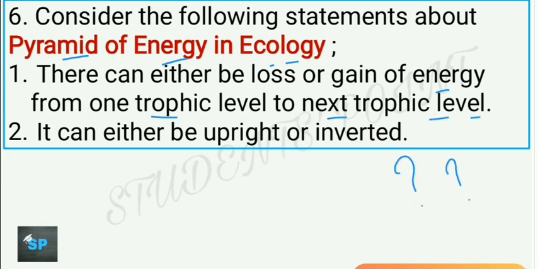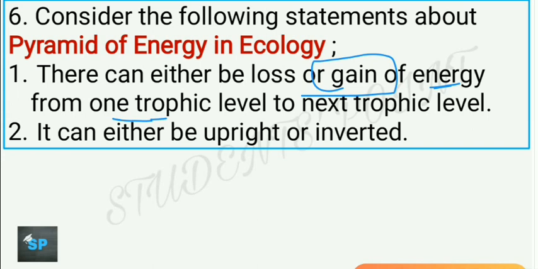We are talking about pyramid of energy, not about pyramid of numbers or pyramid of biomass. Here in pyramid of energy we have seen that there can only be loss of energy and can never be gain of energy from one trophic level to the next trophic level moving upward. So here this statement is incorrect.